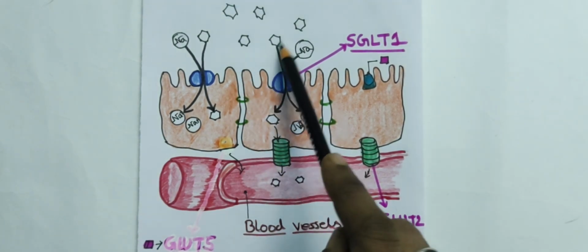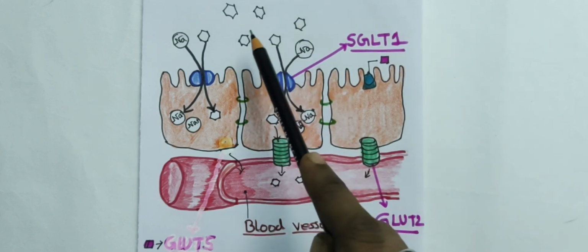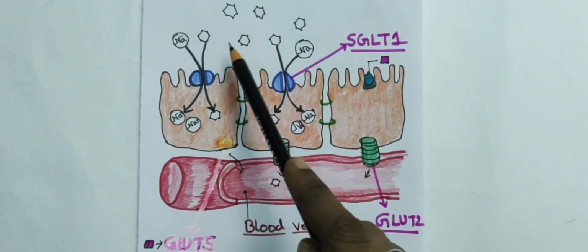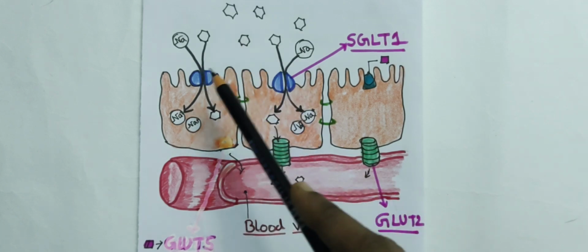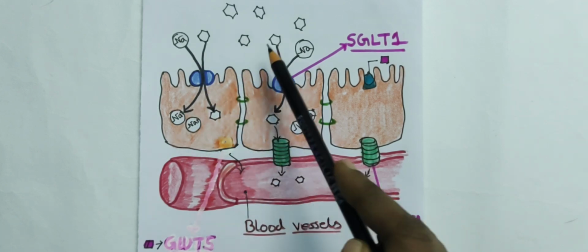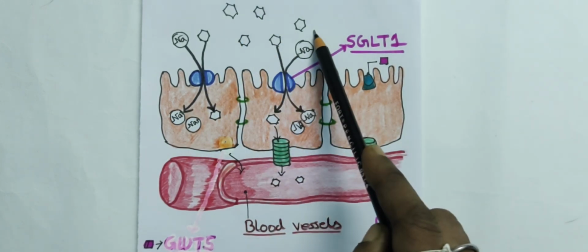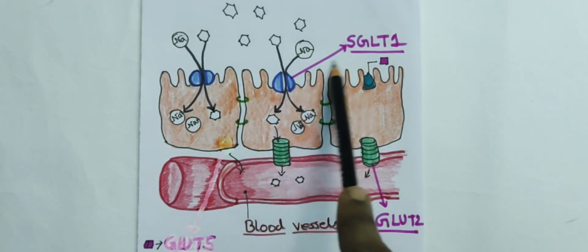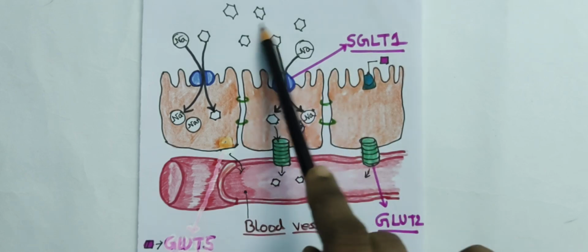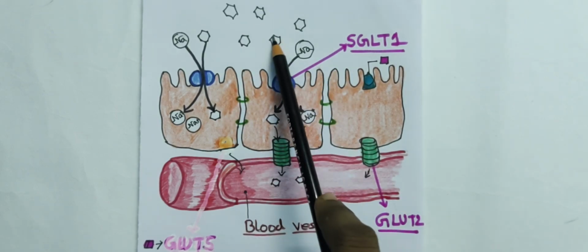These are the monomers. After breaking down by the two enzymes, maltase and sucrase, the oligosaccharide chain is transformed into simple glucose molecules. Then in the lumen of the small intestine, the number of glucose molecules increased.